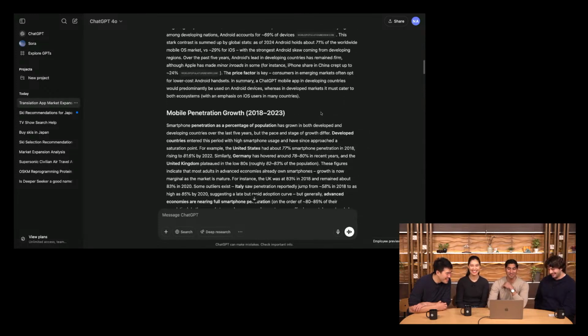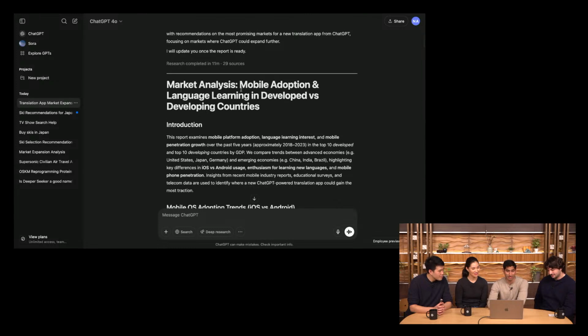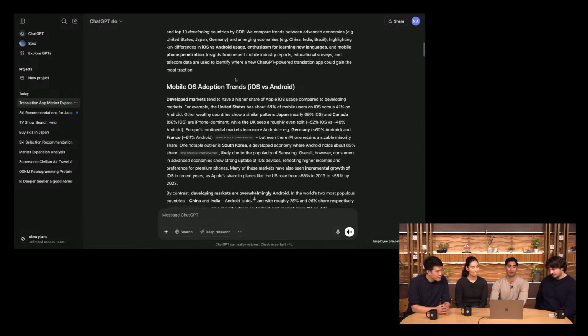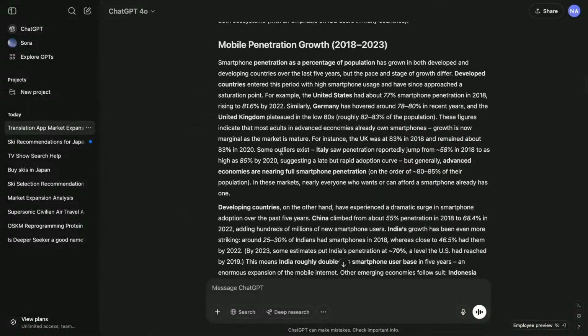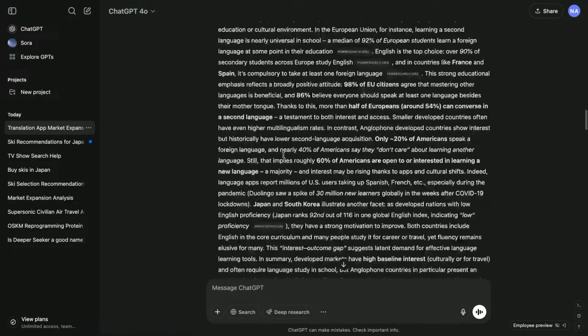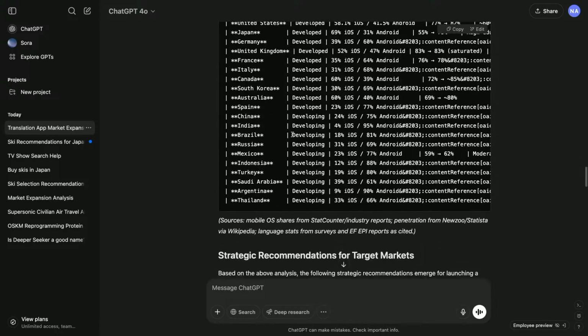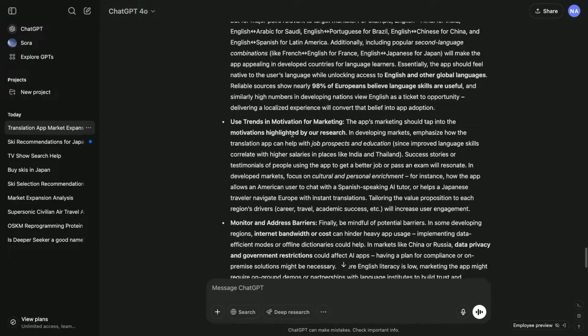Great. So Deep Research just put together its full analysis. It took us 11 minutes, and in that process, it looked at 29 different sites really in depth. And as you can see live on this live stream, it gave us a perfectly formatted report. Here you can see the mobile market analysis for mobile adoption and language learning. We got a nice introduction, our different adoption trends, everything put together in a really great report style where you can see mobile penetration over time and a ton of different data. And as you go down, you can see it not only has information over here, but also different table formats and ways that it's presented the data in a way that's super digestible.